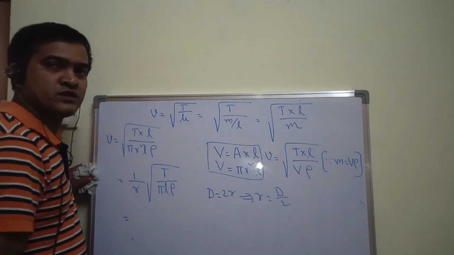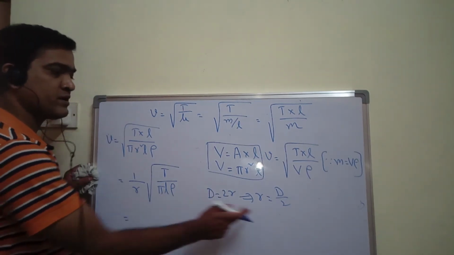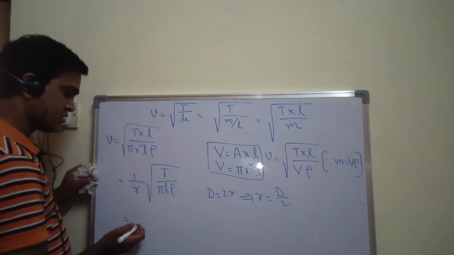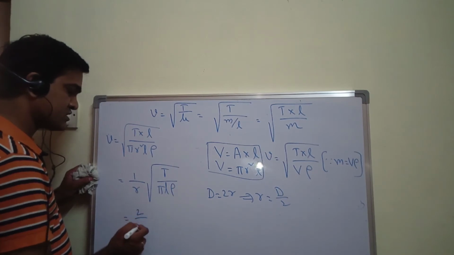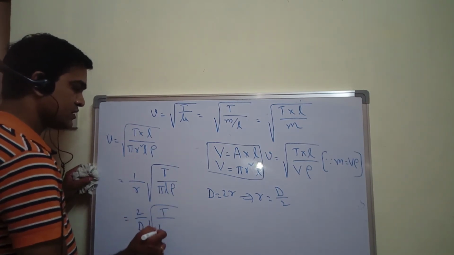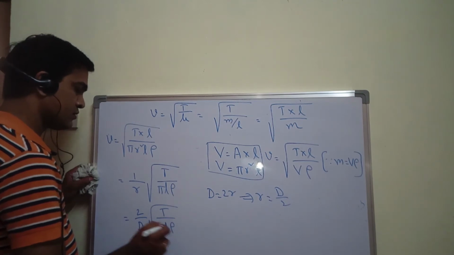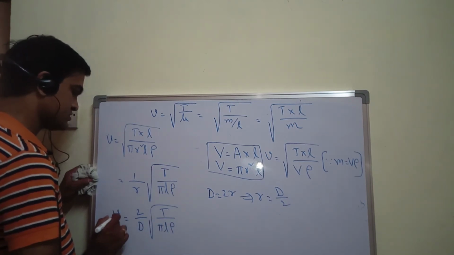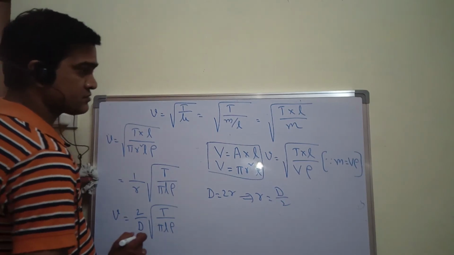When r is equal to d by 2, 1 by r is nothing but 2 by d. So in terms of diameter, I can also write this as 2 by d into root over T by pi L rho. This is velocity.